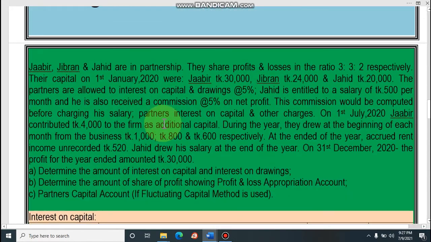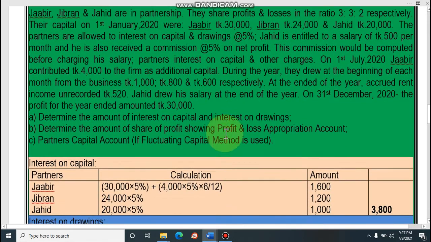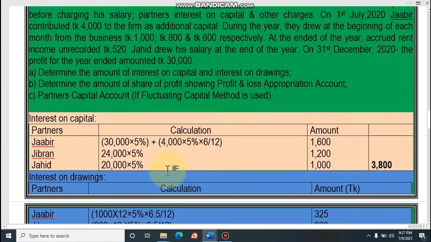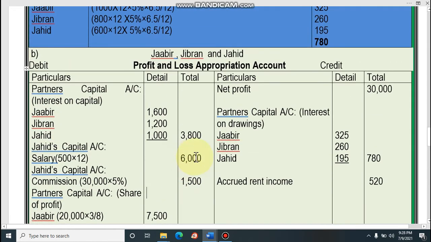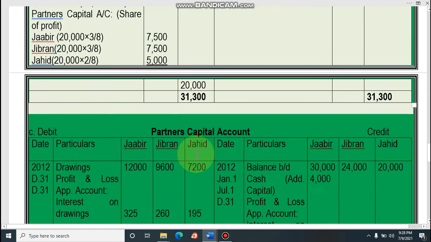Look at what the ratio is. The ratio is given here, 3:3:2. That means Jabir will get 3/8, Gibran will get 3/8, Jahid will get 2/8. So 7,500, 7,500 and 5,000. Very easy calculation. You learned it in class 5, 6 math. Dear student, the total ratio is 3:3:2, that means total is 8. 8 will be the denominator. Then 3/8, that means it is 7,500. Then it is 7,500. It is 5,000. So this is the profit and loss appropriation account.